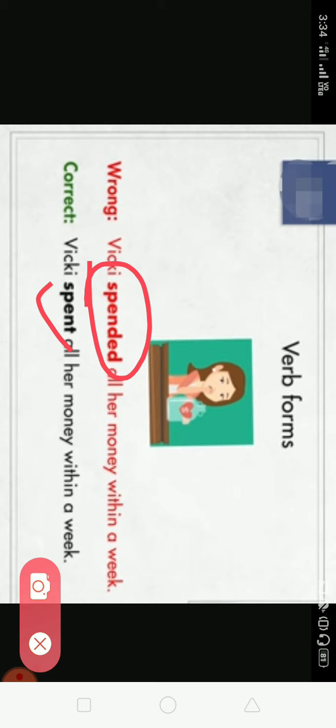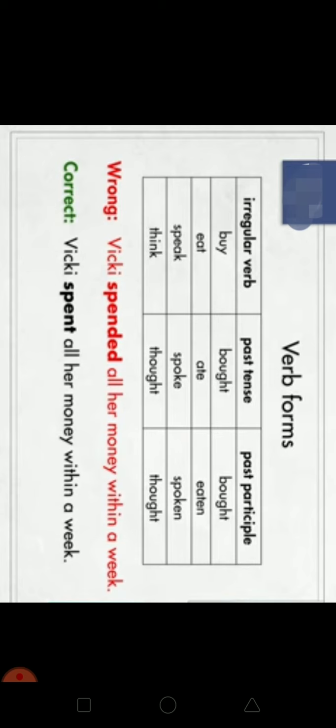So the forms of verbs should be clear to you. Some of them are regular verbs and some of them are irregular verbs. You should always keep in mind that irregular verbs have different forms. If the first form of verb is spend, then the second is spent, the third is spent. Look at the table.